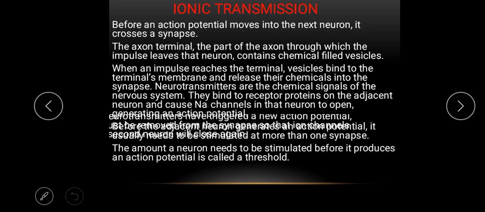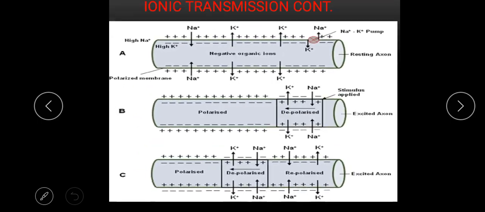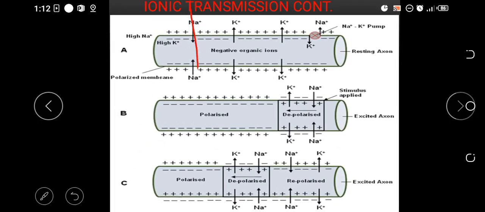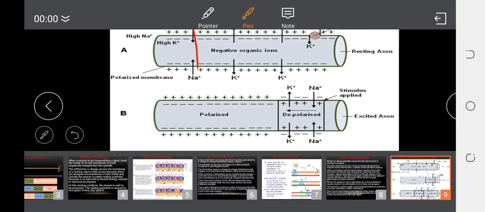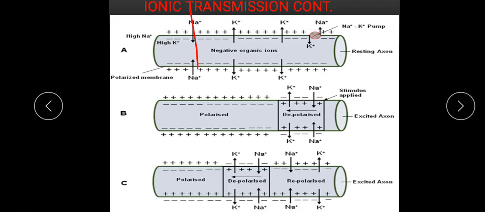Okay, let's take a look briefly at the diagram. This is the cell membrane of the neuron. This is a resting neuron.